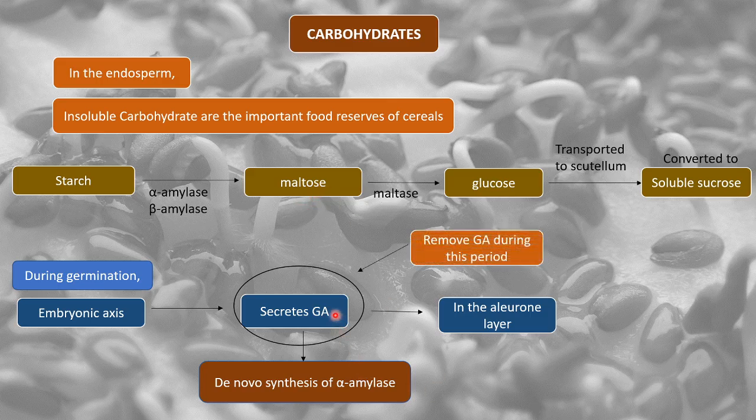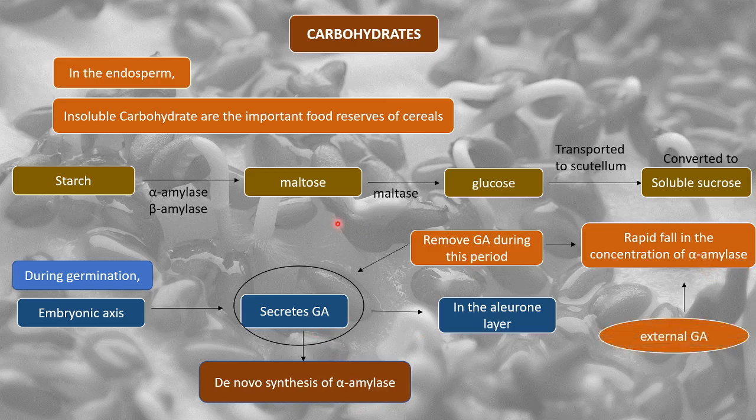Now if at any time during this period, during the process of seed germination, we remove the GA, there would be a rapid fall in the concentration of alpha amylase. This has been studied in experiments. Why? Because as I told, if GA is not there, alpha amylase will not form, and this will lead to the rapid fall of alpha